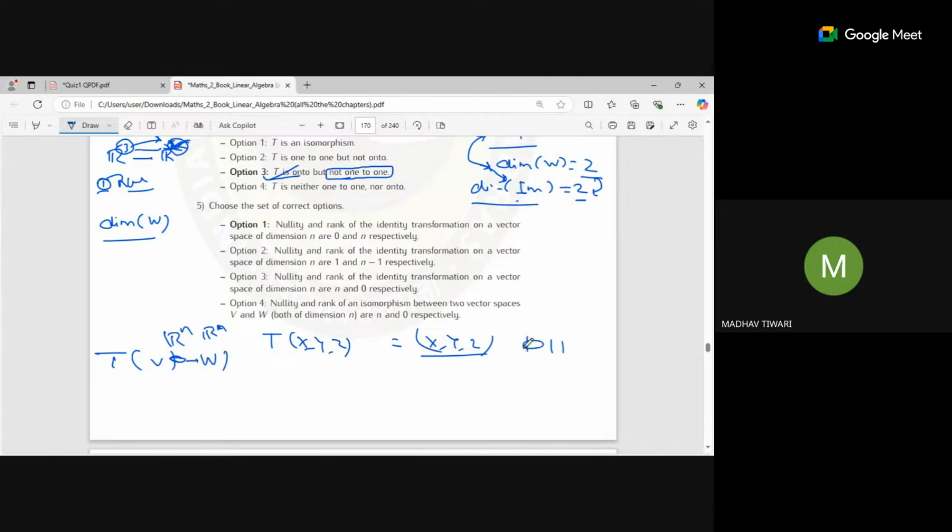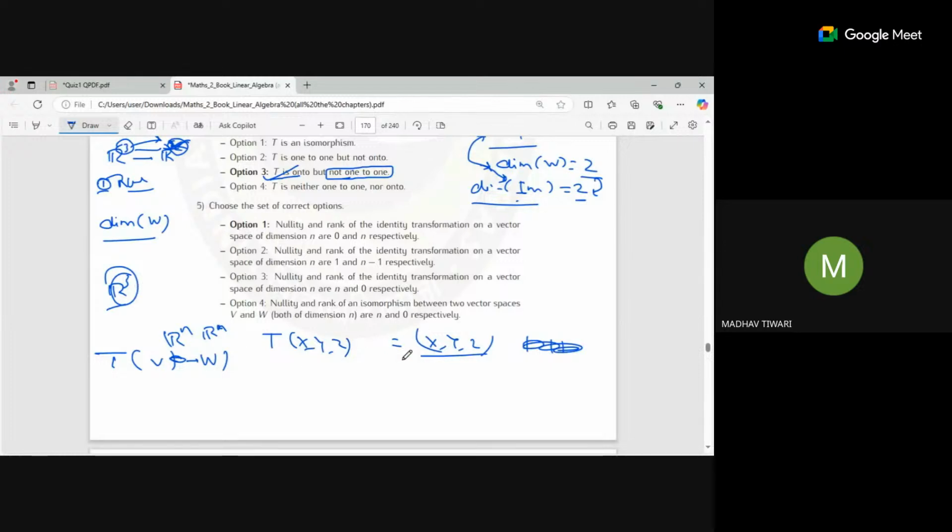I am telling you. In this case, if you have an identity transformation, it means the transformation gives the same point as the one given to it. Suppose we are considering R3.